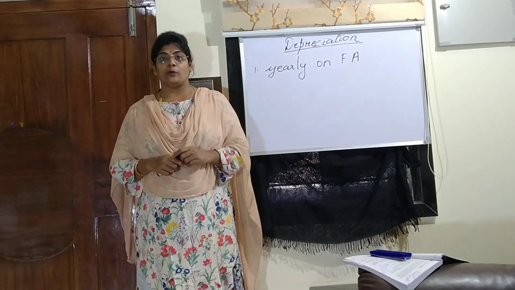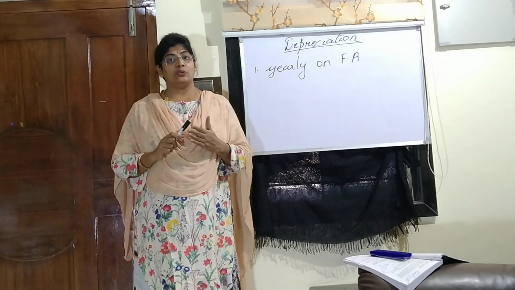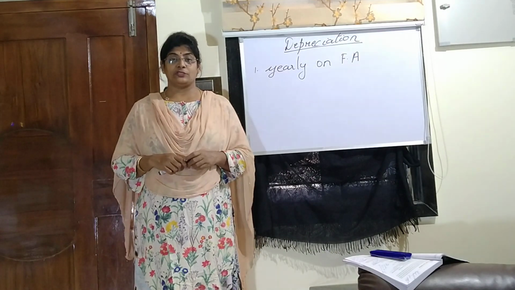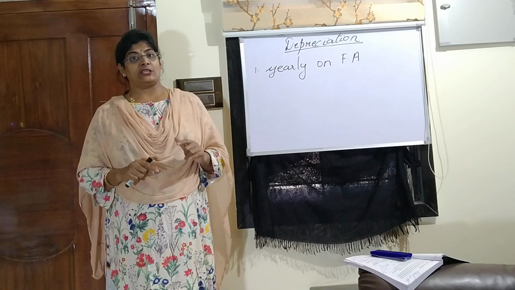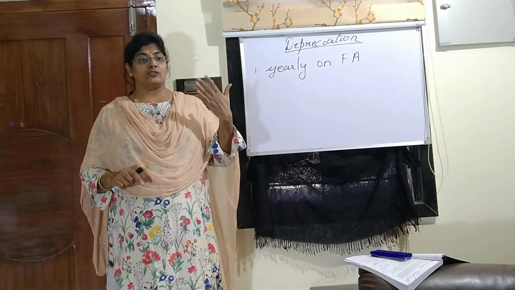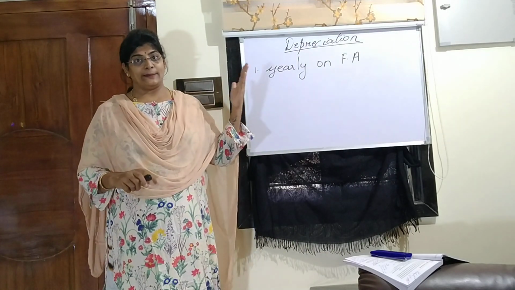Like yesterday in the PowerPoint you have seen why depreciation is to be calculated: to know the correct profit and loss of the company, to know the correct financial position of the company, to know the correct cost of production which has gone in producing the product, then to meet certain legal requirements, depreciation is must.